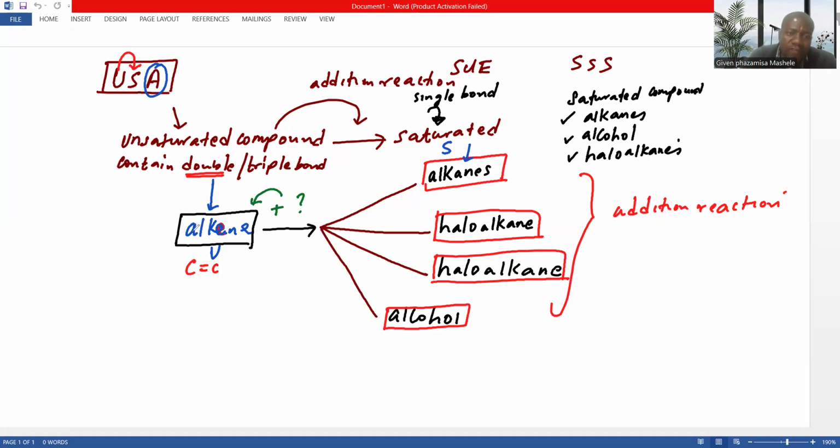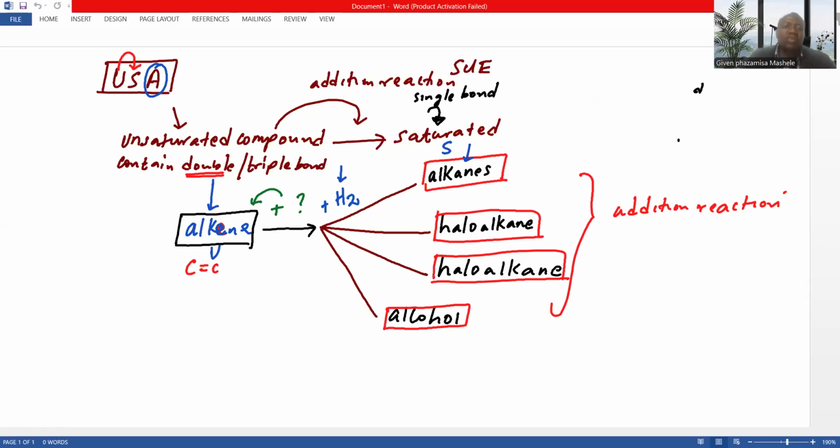When we have an alkene and we remain with an alkane, it means that hydrogen atoms were added to the alkene. And this addition reaction is called hydrogenation, which means hydrogenation occurs only when there is an addition of hydrogen onto the unsaturated compound.